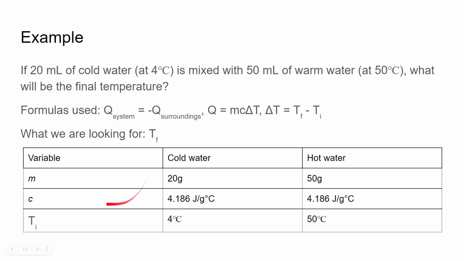So we make a chart here. Variable, mass, specific heat capacity, and original temperature, the TI, initial temperature. So we have 20 grams, right? 20 milliliters is 20 grams. 50 milliliters is 50 grams. Both have the same specific heat capacity because they're both water. And this one is originally at 4 degrees Celsius, and this one is originally at 50 degrees Celsius. Now let's do the question.